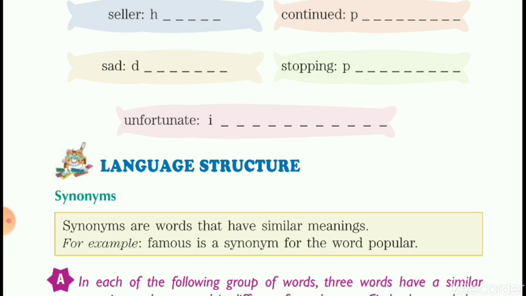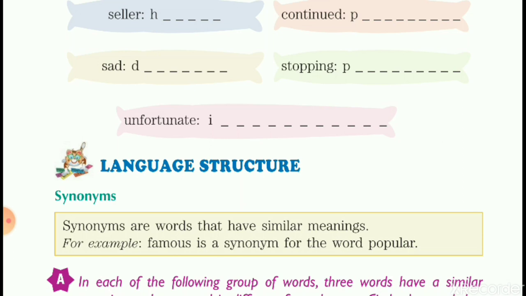Fine. Now my third word is hawker. And I have tried to make a sentence so that the meaning of hawker is clear to you. A hawker is a person who travels about selling goods for a living.